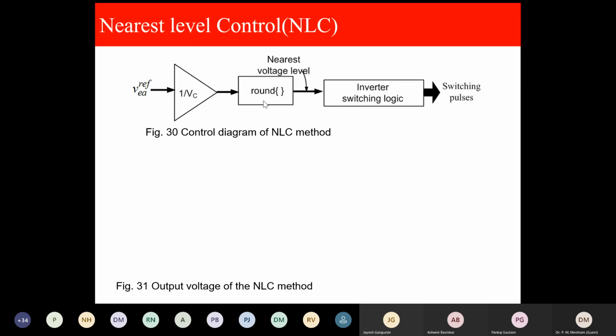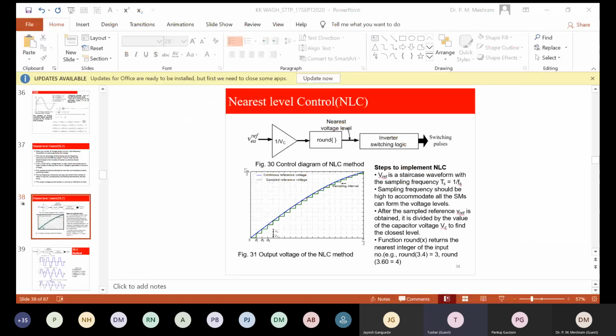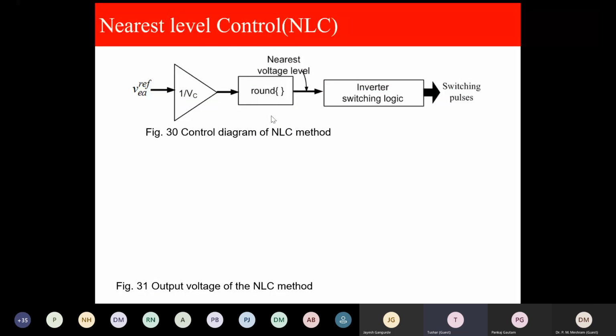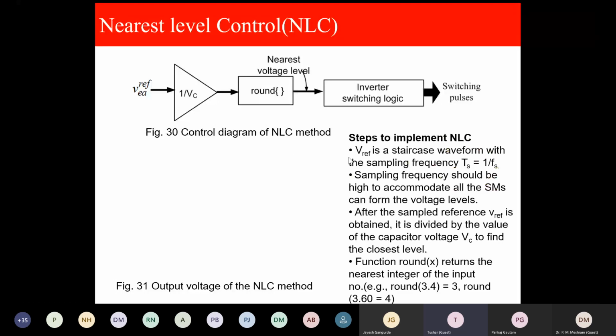What do I mean by 0.5? If any value is more than 0.5 in the fractional part, it shows 1 in MATLAB. If it is less than 0.5, it will show 0. So if it is 1.25, it is less than 1.5, it will put 1. If it goes to 1.56, it is above 1.5, it will show 2. So this is a reference voltage. This is 1 by Vc. This is the round function. And here you see how to implement NLC.